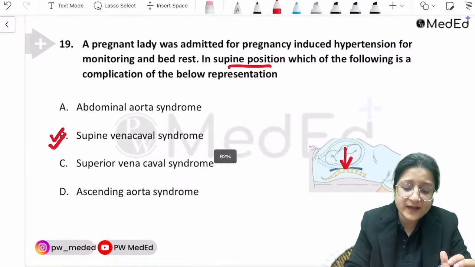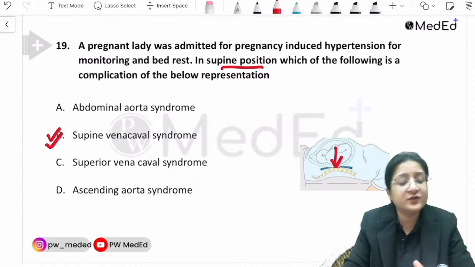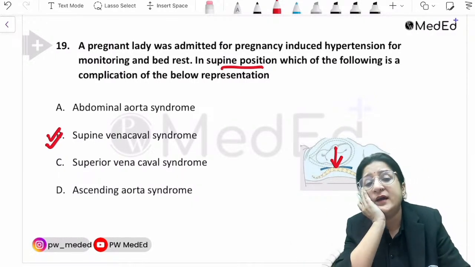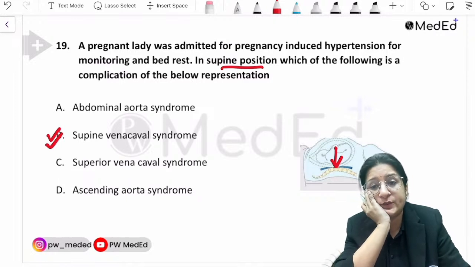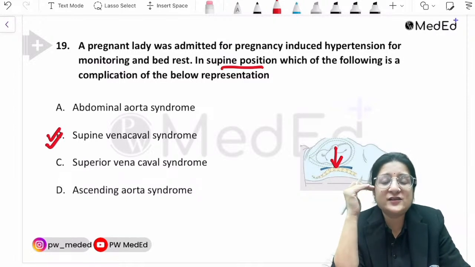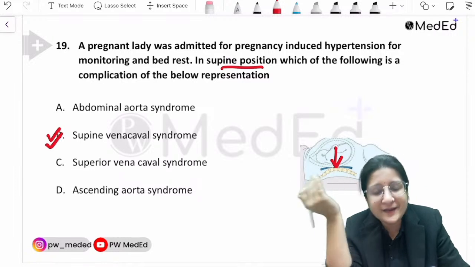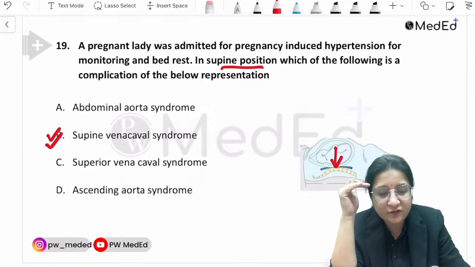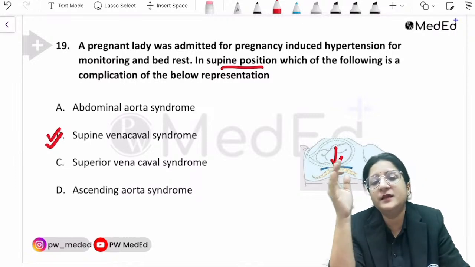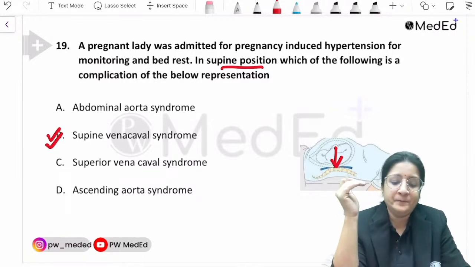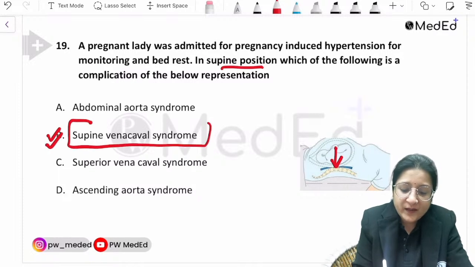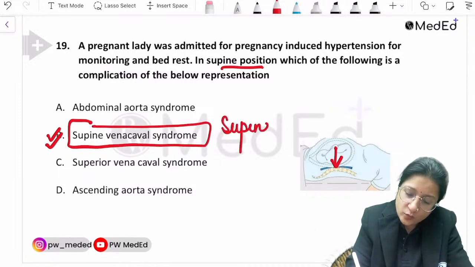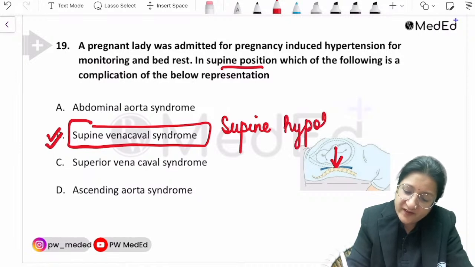That is also called supine hypotension syndrome. Study more, it is not abdominal aorta syndrome. The gravid uterus is slightly dextrorotated, or tilted towards the right side. That's why it is more likely to put pressure on the inferior vena cava rather than the abdominal aorta. So the answer is supine vena cava syndrome, and it is the supine hypotension syndrome to be very precise.